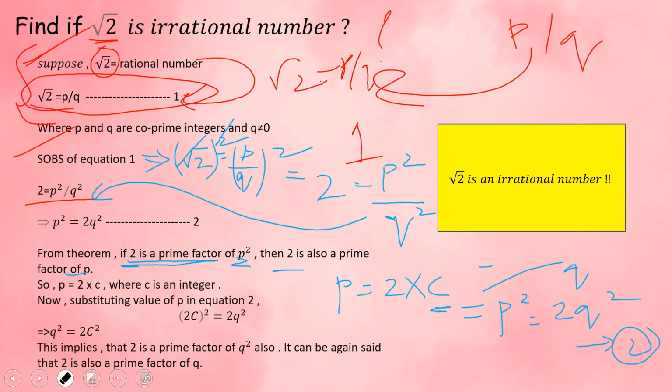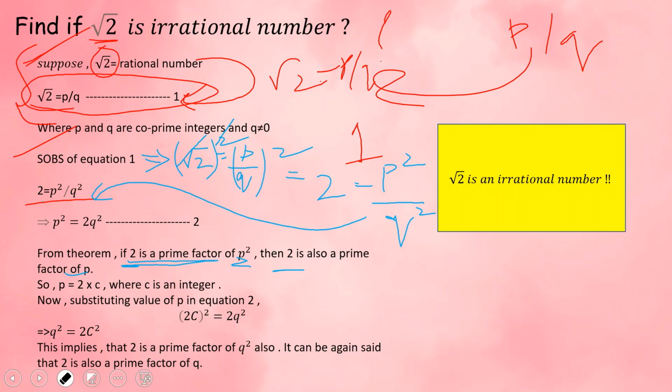Let me erase the screen. So you got the value of p, p is equal to 2 into c from the theorem, where p is an integer. Now substituting this value of p in equation 2. What is equation 2? p square is equal to 2q square.